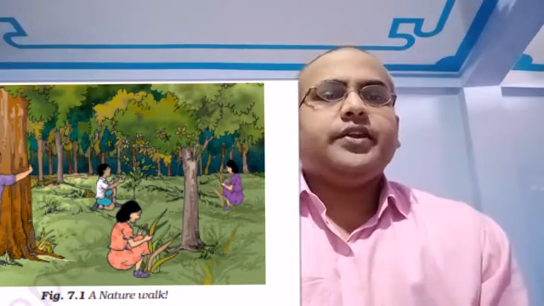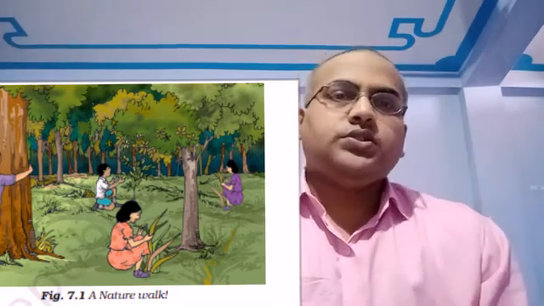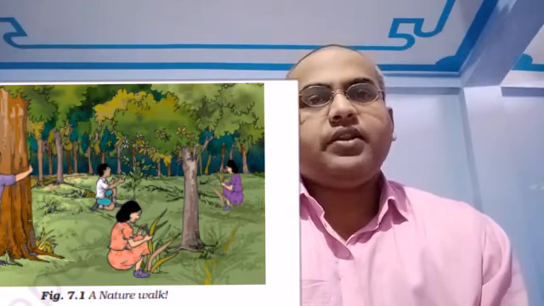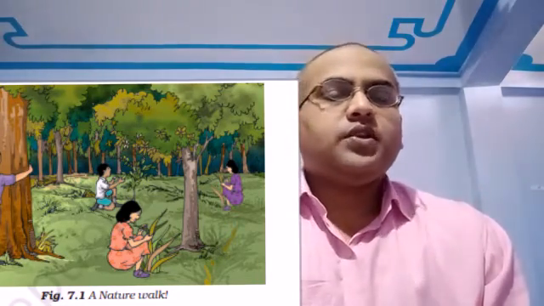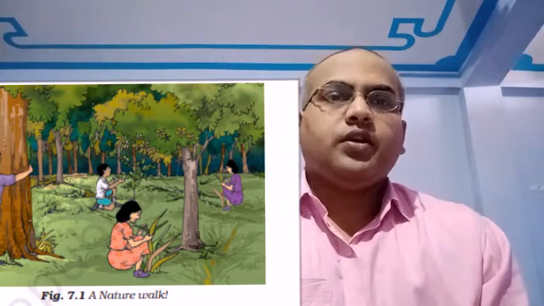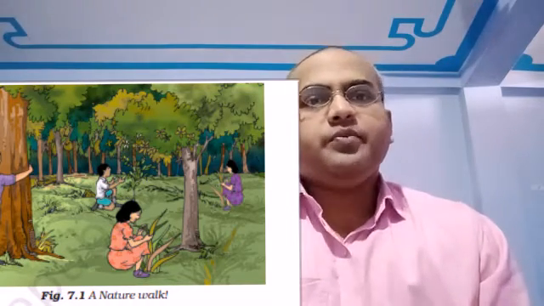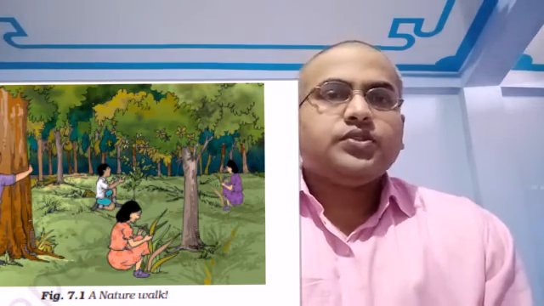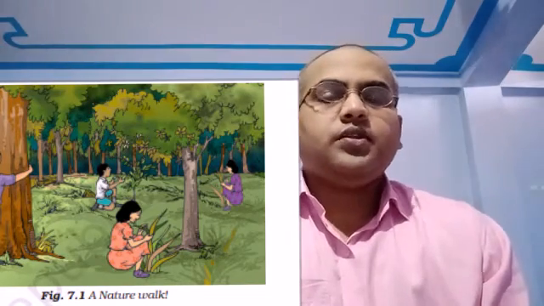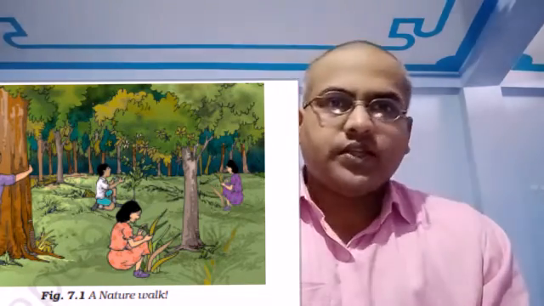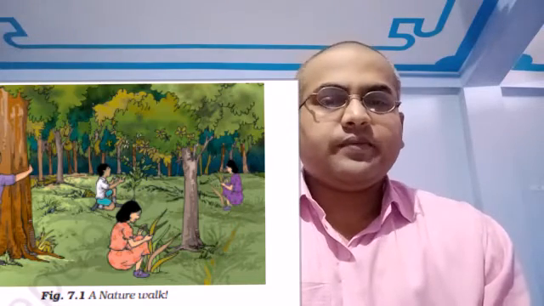In this activity, you have to look closely at the plants available in your surroundings. Maybe very small plants, or medium sized plants, or very big plants. So you have to observe them. Number one, plants much smaller than you, like the tulsi plant.